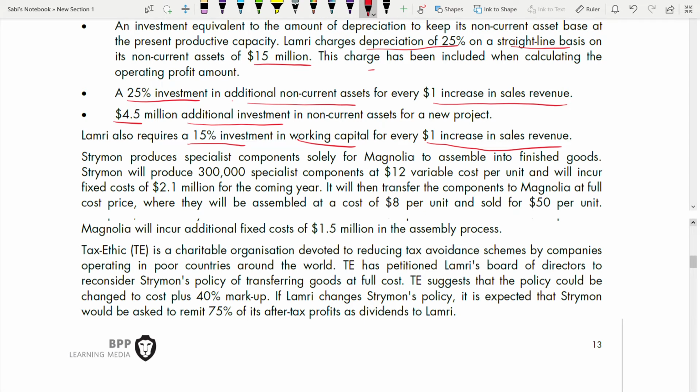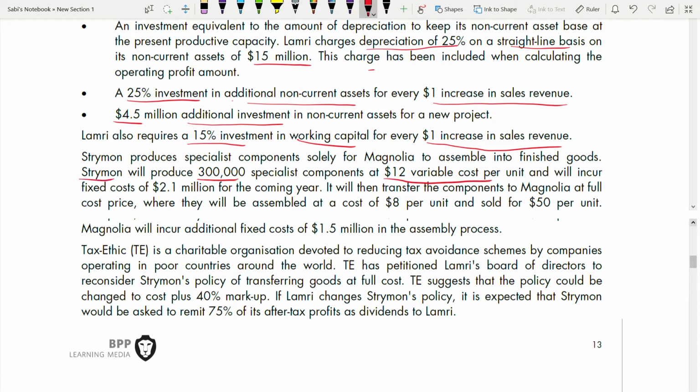Strymon is the second subsidiary that is not paying dividends. It produces specialized components solely for Magnolia. Magnolia is the second subsidiary, so the third subsidiary is producing for the second subsidiary, which is producing for the first subsidiary, Lamri, to assemble into finished goods. Strymon will produce 300,000 specialized components at $12 variable cost per unit. So for Strymon, the variable cost will be 300,000 into 12.